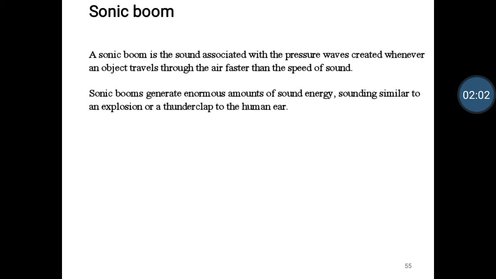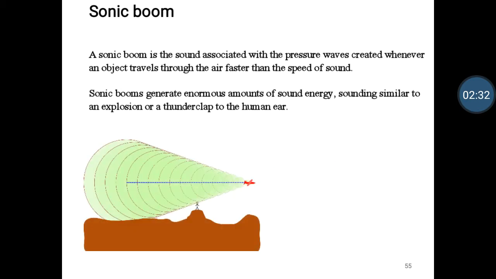And also a general example is a whiplash. When we use a whip to lash, it will create this sonic boom sound. It is due to the velocity of the tip of the whip, which is traveling at a velocity greater than the velocity of sound. So a miniature form of the sonic boom will be created during a whiplash also. Now we will look into an example.